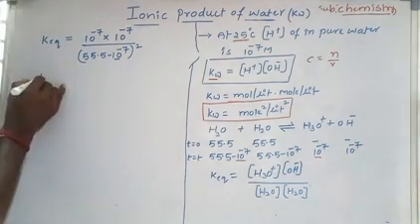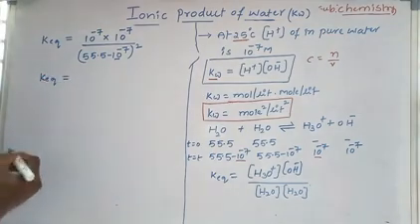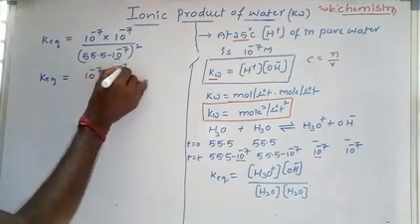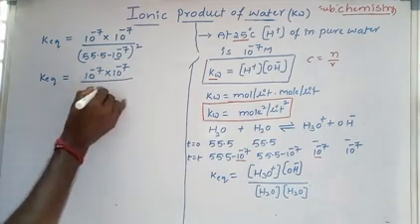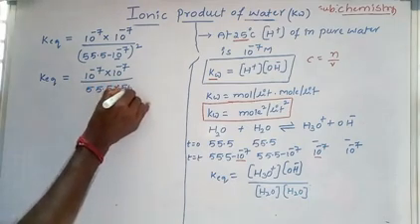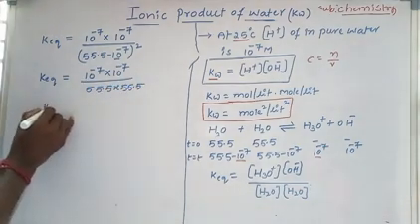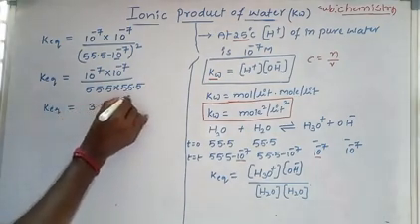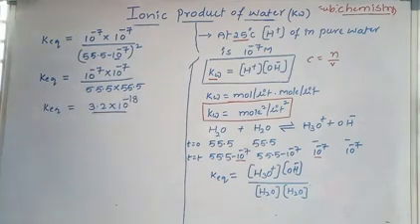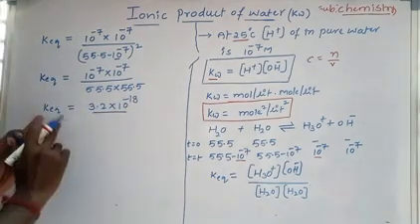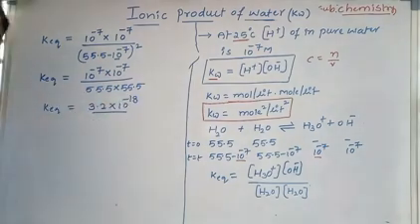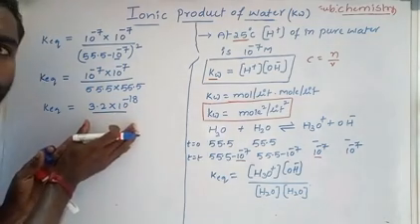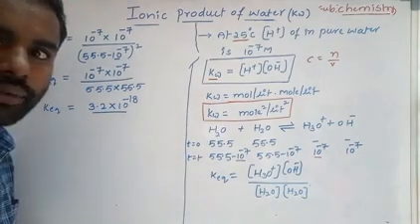So from that what we can write? K equilibrium equal to 10 power minus 7 into 10 power minus 7 by 55.5 into 55.5. If you simplify this, the equilibrium constant we will get is 3.2 into 10 to the power of minus 18. This is the equilibrium constant of pure water. With the help of this equilibrium constant of pure water, we can calculate the ionic product of water.